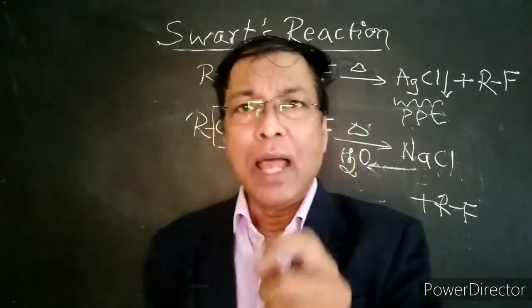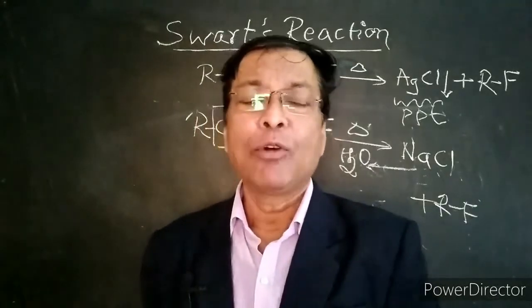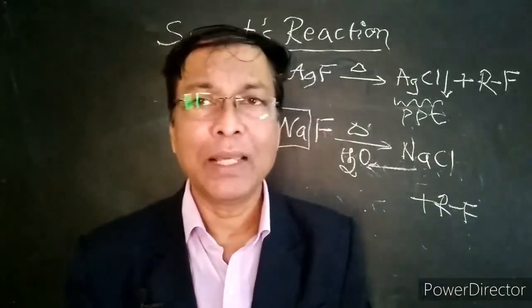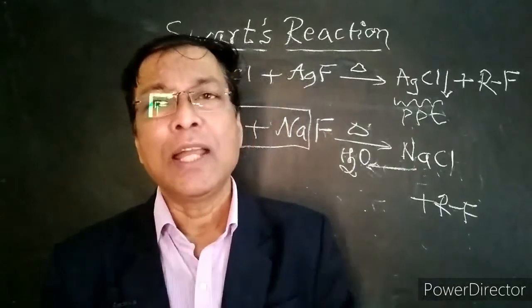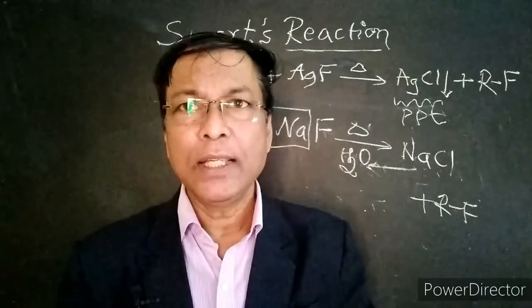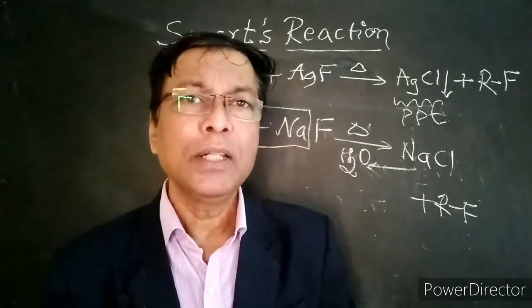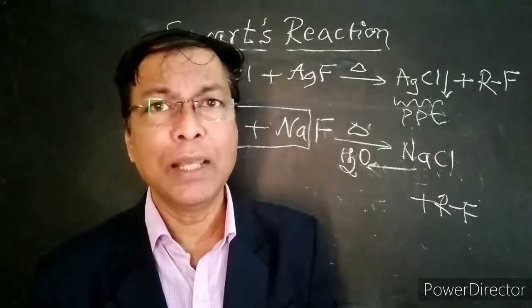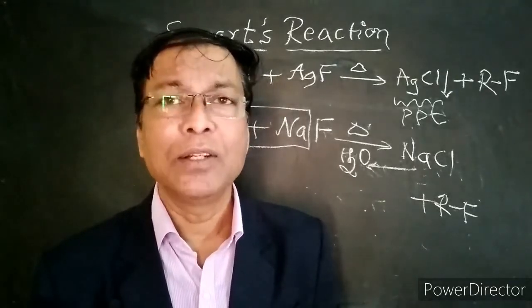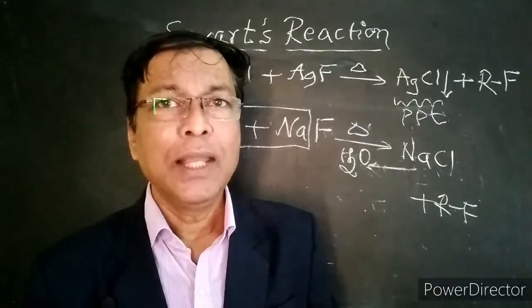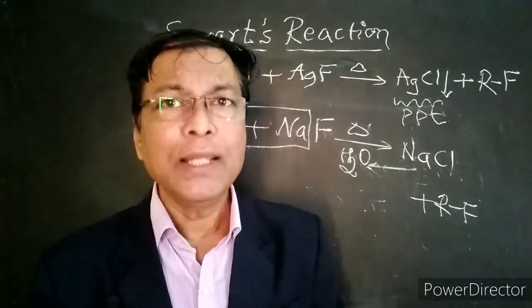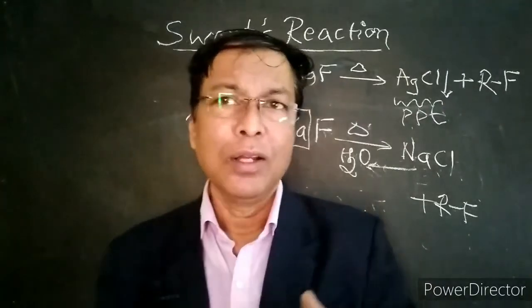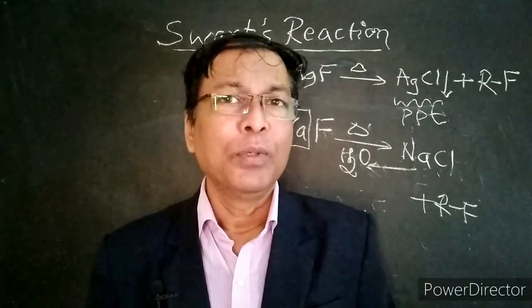And as the reaction takes place according to SN2 reaction mechanism, there exists a transition state, and in SN2 reactions 100% inversion of the configuration takes place in the product, and this Swartz reaction takes place in polar protic solvents like water or alcohol.